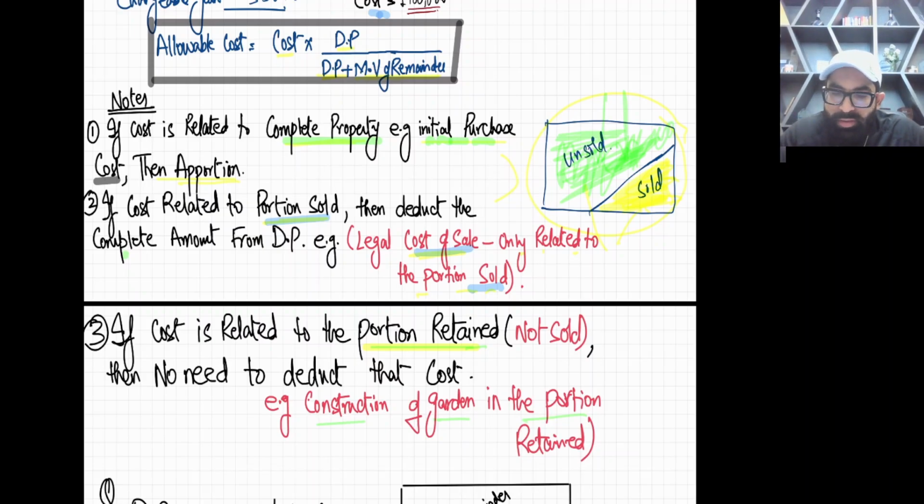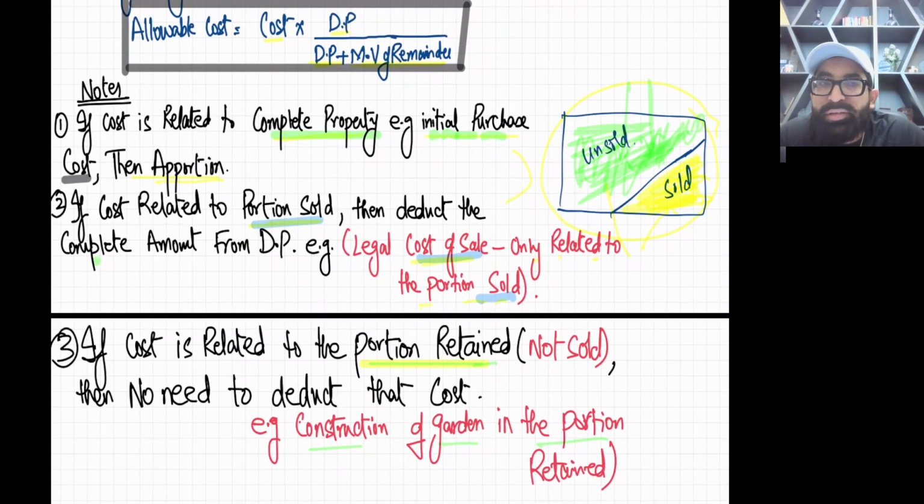Okay, so I repeat, read these 3 lines. These 3 lines are very important, they are the basic rules. The first one, if any cost is related to the complete house, then that cost must be apportioned like we did. Number 2, if the cost is incurred exclusively for the portion sold only, then deduct that cost completely in the gain calculation. And the third point is, if a cost is related to the portion retained, not sold, then no need to deduct that cost at all.